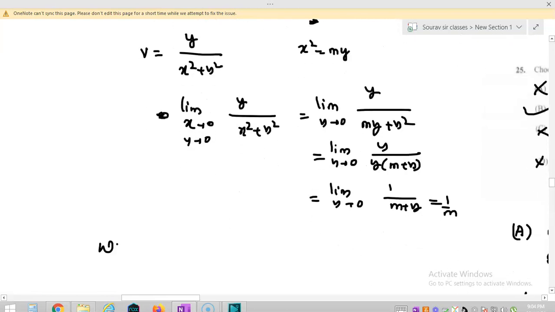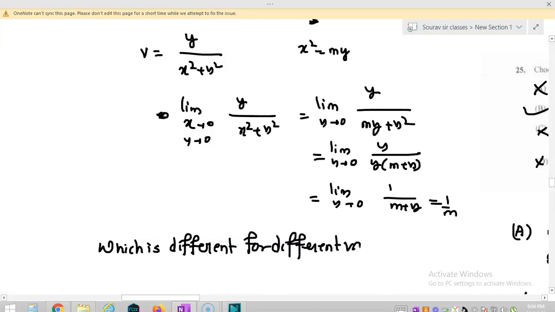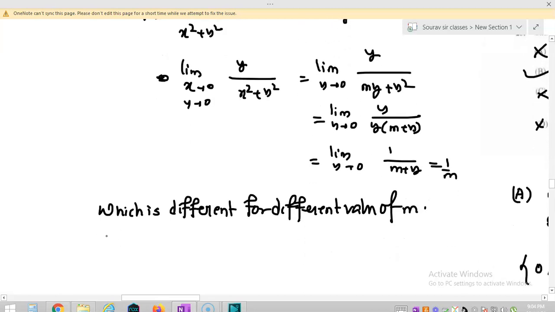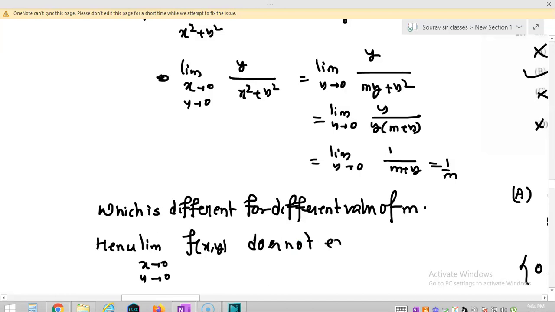Hence the limit as x tends to 0, y tends to 0 of f(x,y) does not exist, which is a contradiction.